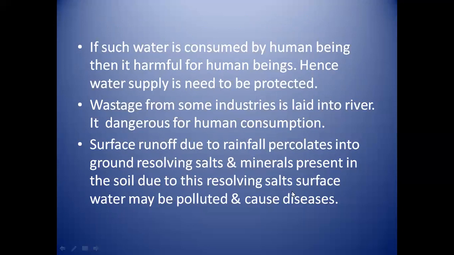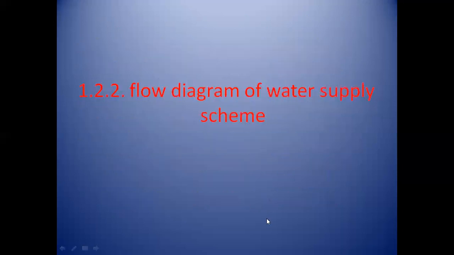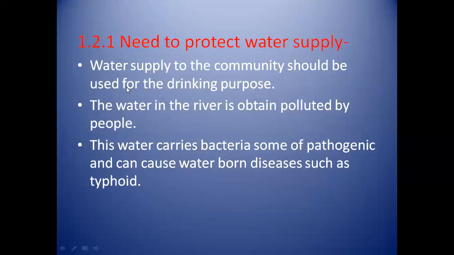Due to these dissolved salts, surface water may be polluted and cause disease. The water which filters into the ground dissolves the salts or the minerals present in the soil, and this water may get polluted and cause diseases. Hope you get this point. Need to protect water supply.